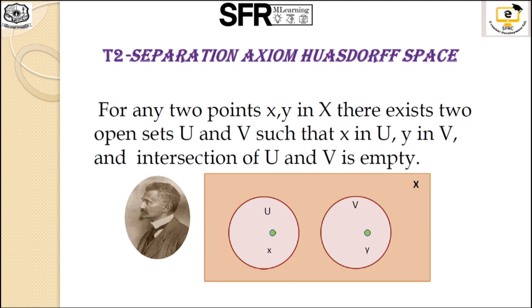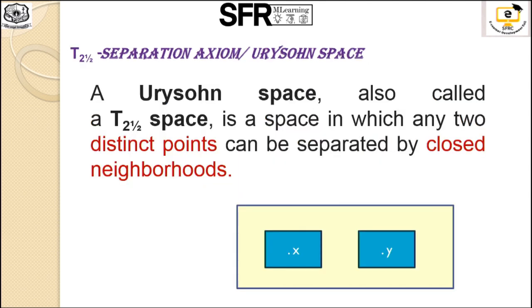T2 separation axiom, or Hausdorff space. This is another interesting separation axiom. In this case, for any two distinct points X and Y, there exist two disjoint open sets U and V such that U contains only X and V contains only Y.